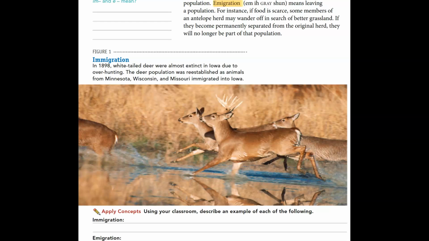For emigration, we could have Jordan had his schedule changed the first week of school and was moved into a different science class. That means Jordan left our science class. He emigrated from our science class. But he also went into a science class. So he emigrated from ours and immigrated into another one.